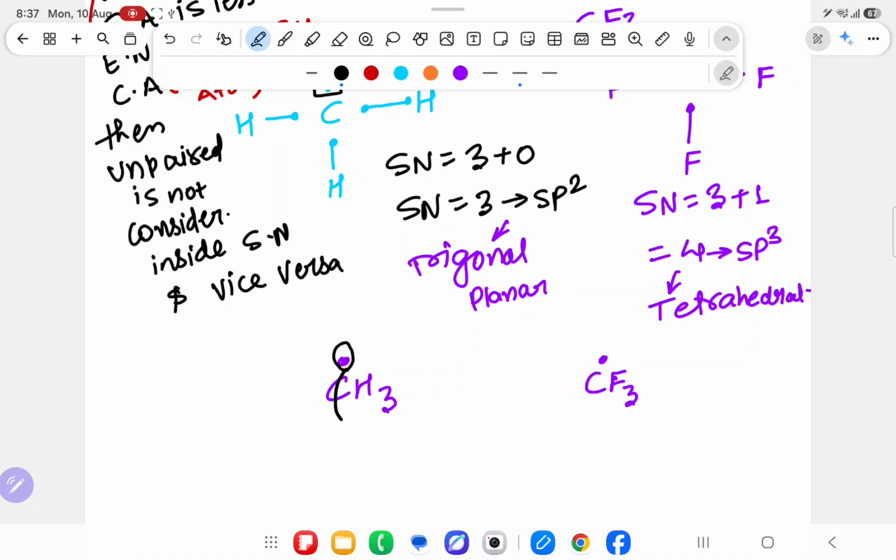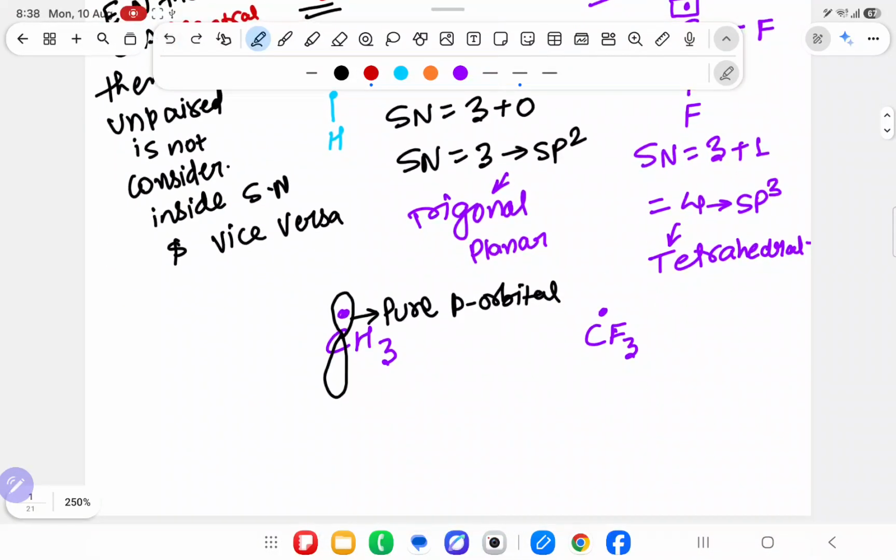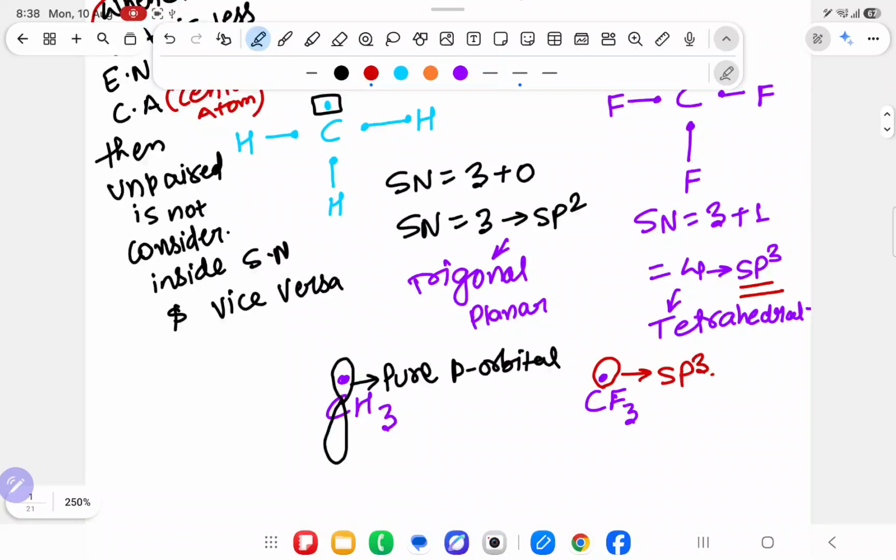So you will say this dot is not going inside hybridization. So this will be present in a pure p orbital, because carbon has a p orbital. But over here, in CF3, the dot is present inside the sp3 hybridized orbital. Understood? Because that CF3 dot is taking part in the hybridization. So over here the unpaired electron is present in an sp3 orbital, but over there it is not in a hybrid orbital, it is present in a pure p orbital.